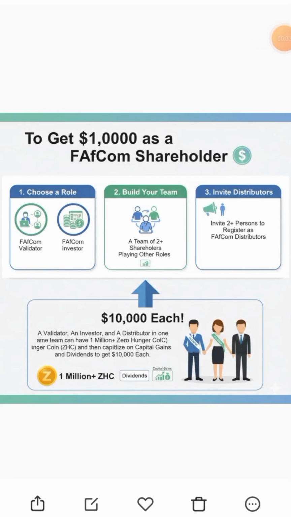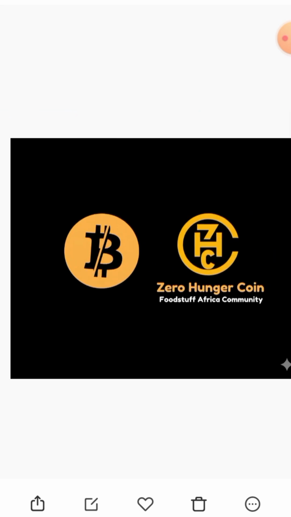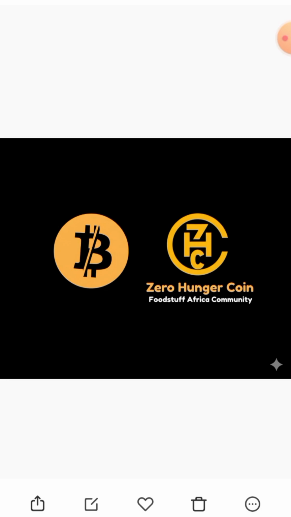This particular information is for people that want to become FAfCom validators in Food South Africa community. Basically, you are supposed to know about FAfCom and understand the role. Just pay attention. I will do a kind of a recap of what FAfCom is all about, and then you know your role as a validator and how you can get your first $10,000 as a FAfCom shareholder working as a validator. The number one thing is explaining the concept of FAfCom.